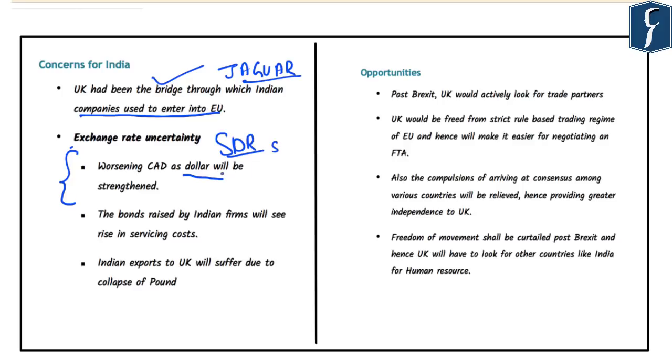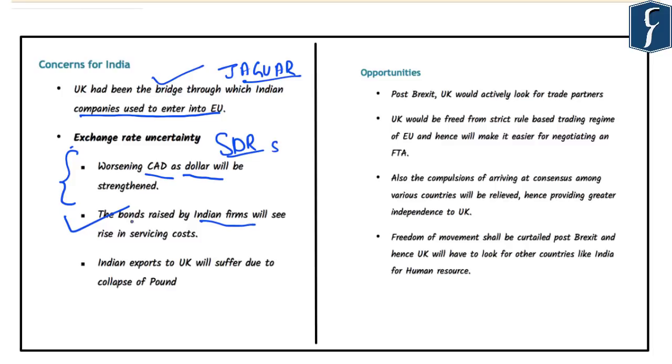Now, why would this current account deficit for India increase? This is mainly because India is dependent upon oil imports. And if the value of the dollar increases, the cost of these imports increases. So as India is importing the majority of its oil consumption, it might lead to an increase in the import bills for India. And that could be one of the reasons for worsening of the current account deficit for India if the pound slides and the dollar strengthens.